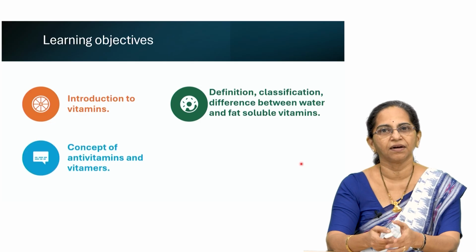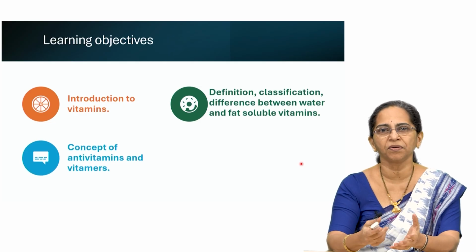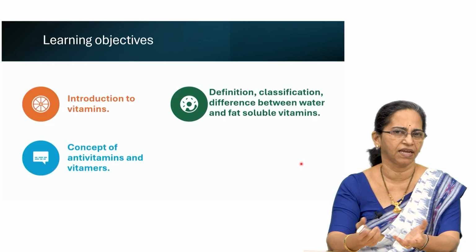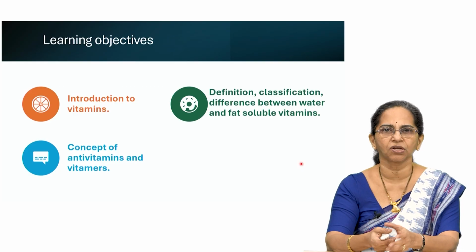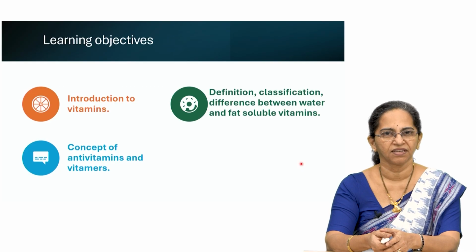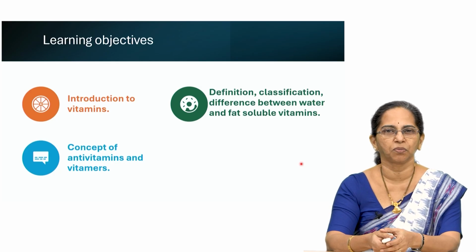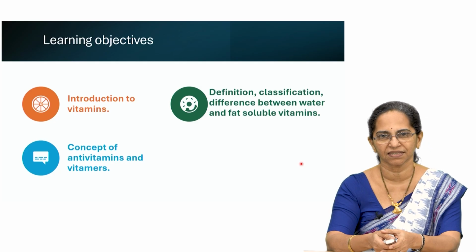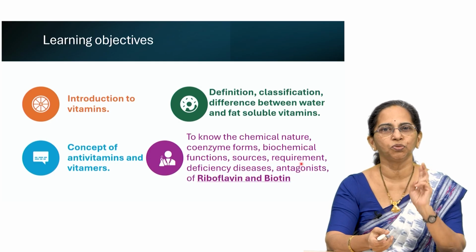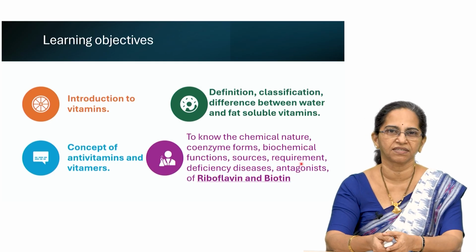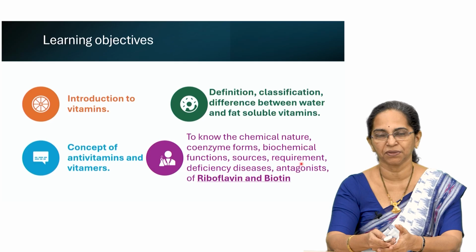Before we move on to proper examples of any vitamin, we should know this concept of vitamer and antivitamins. So, we will just try to give a small input on vitamers and antivitamins, and today's topic in detail about two important water-soluble vitamins, B2 or riboflavin, B7 or biotin.